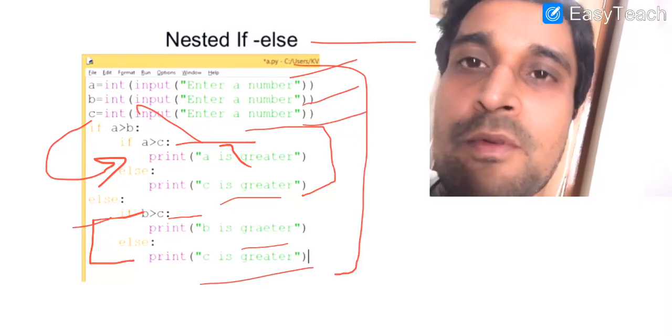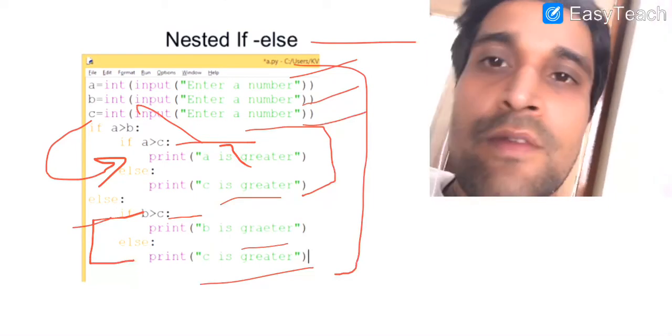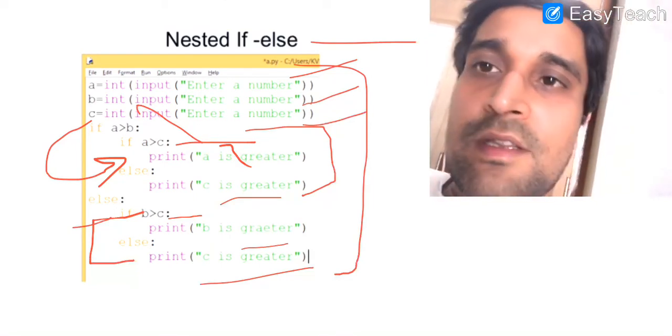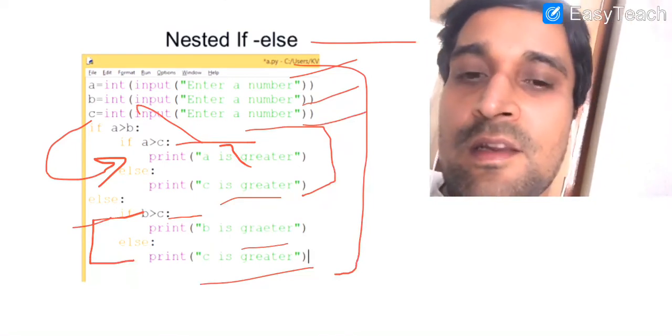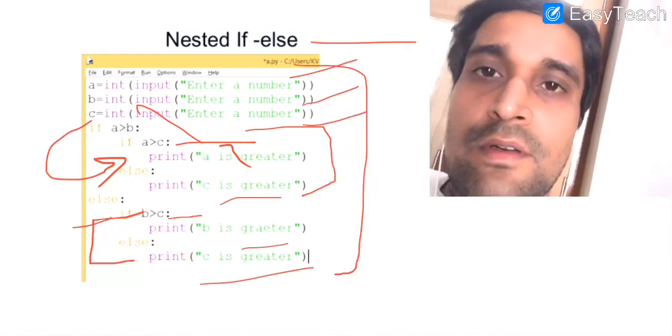So with the help of this you can understand the working of nested if: if you are using an if statement within another if statement, then it is known as nested if, and the inner part will execute if the condition of the outer if is true.